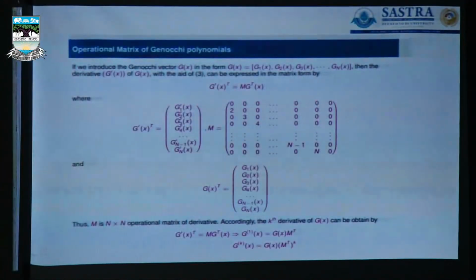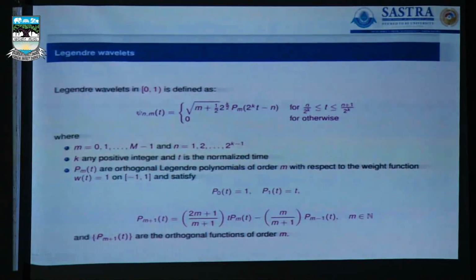Yeah, sorry. This is the procedure for constructing the operation matrix of derivative in Genocchi polynomial that we have quoted. So we have the n by n operation matrix of derivative, and the corresponding notations that we have used. We skip the basics, as these are all the basics about the Legendre wavelet that we already know.